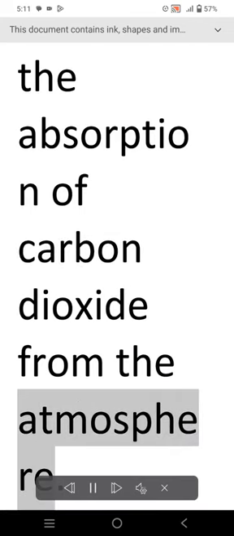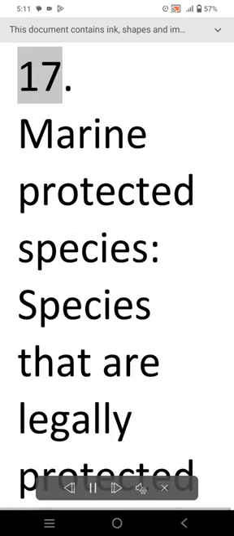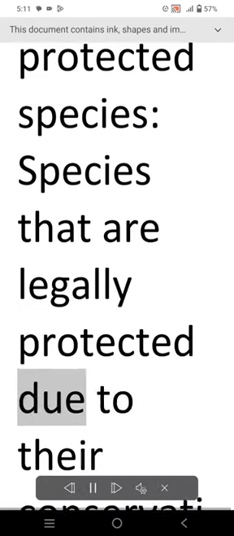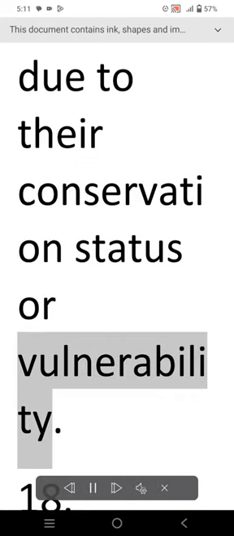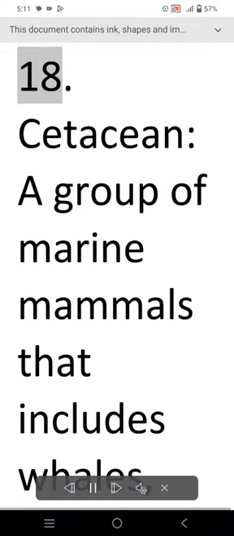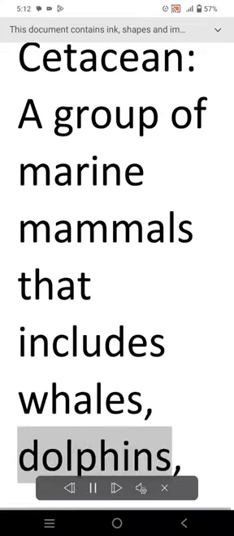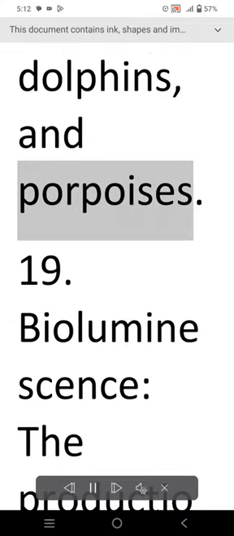17. Marine protected species. Species that are legally protected due to their conservation status or vulnerability. 18. Cetacean. A group of marine mammals that includes whales, dolphins, and porpoises.